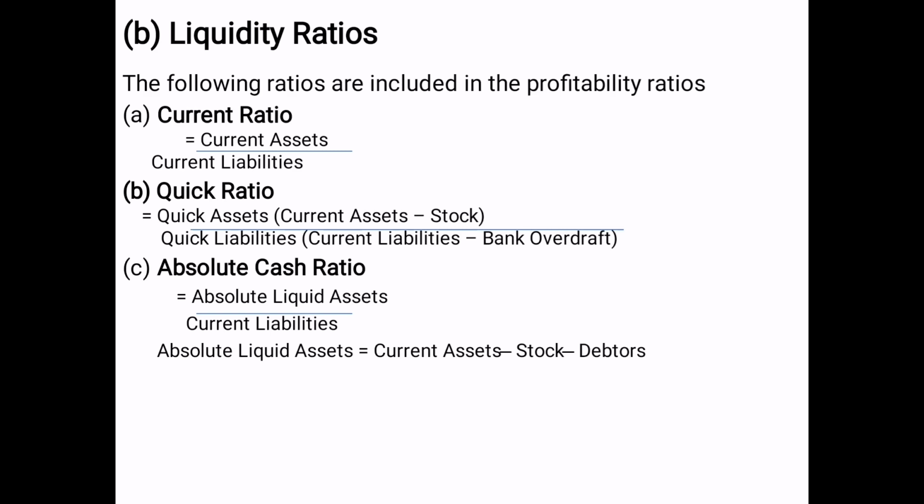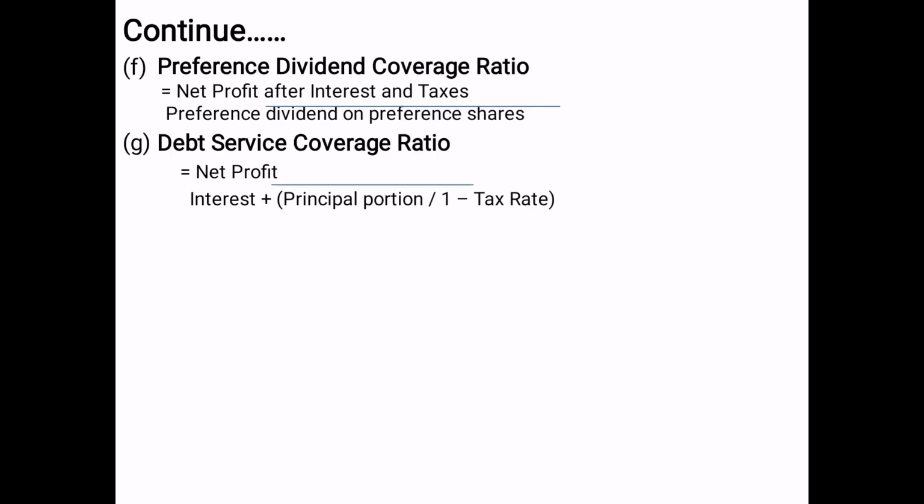Absolute cash ratio means absolute liquid assets divided by current liabilities, where absolute liquid assets equal current assets minus stock minus debtors. Then preference dividend coverage ratio is the net profit after interest and tax divided by preference dividend on preference shares, and debt service coverage ratio is the net profit upon interest plus principal portion upon 1 minus tax rate.